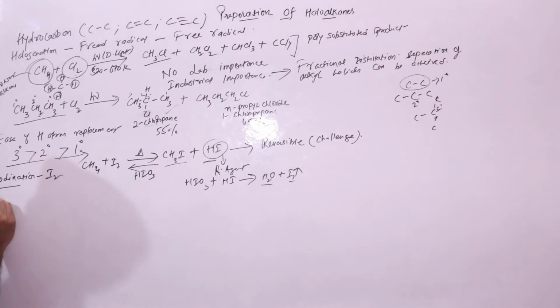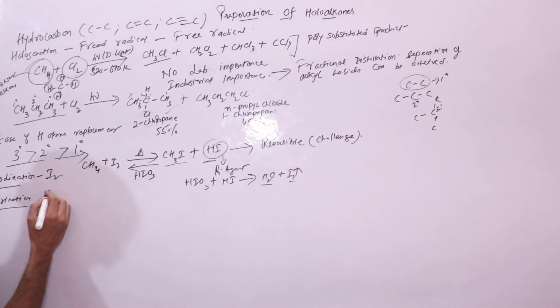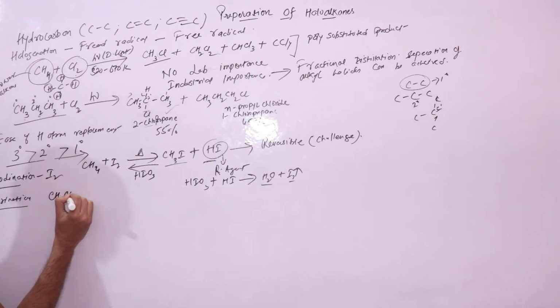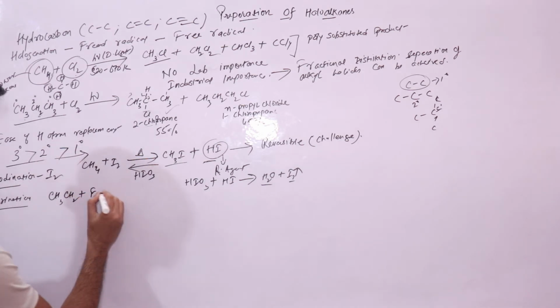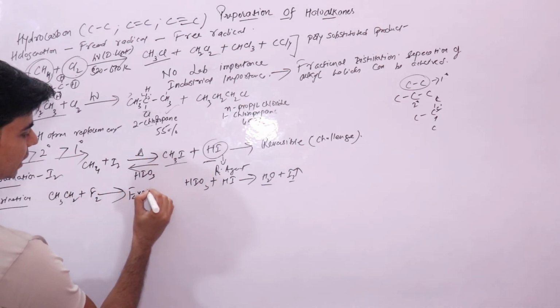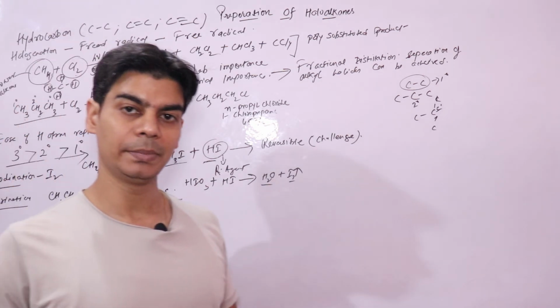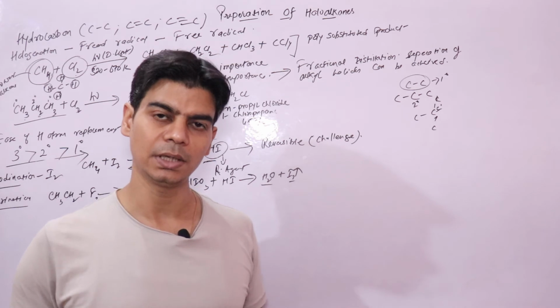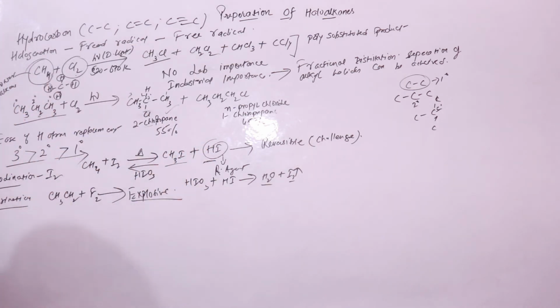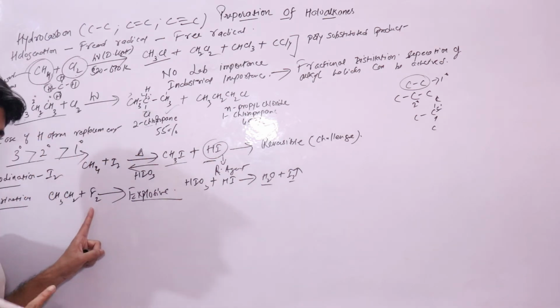Now we will look into fluorination. Fluorination is the reaction of, say, CH3CH3 with fluorine, right? This is a very explosive reaction. Direct fluorination of alkanes is not possible because the reaction is highly exothermic, right? Now there are reasons for this reaction to be highly exothermic.